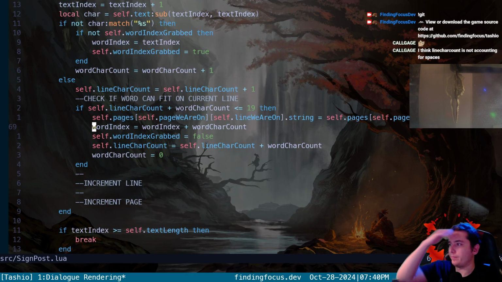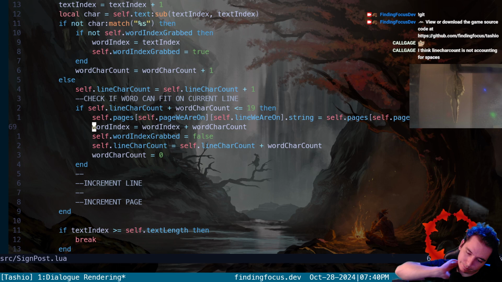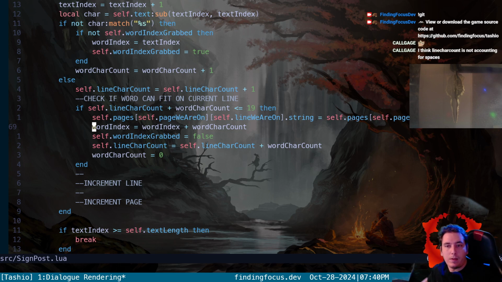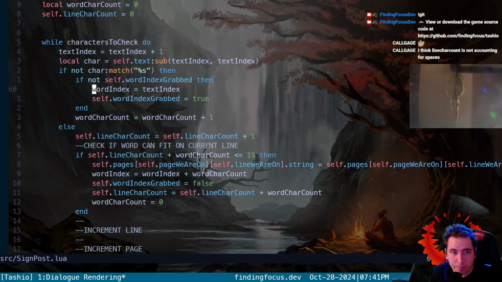We're still not there. I mean, we are getting closer. It just sucks, been working on it a couple days and still haven't got lines of text showing up. So word index gets assigned whenever we haven't grabbed a word index already.